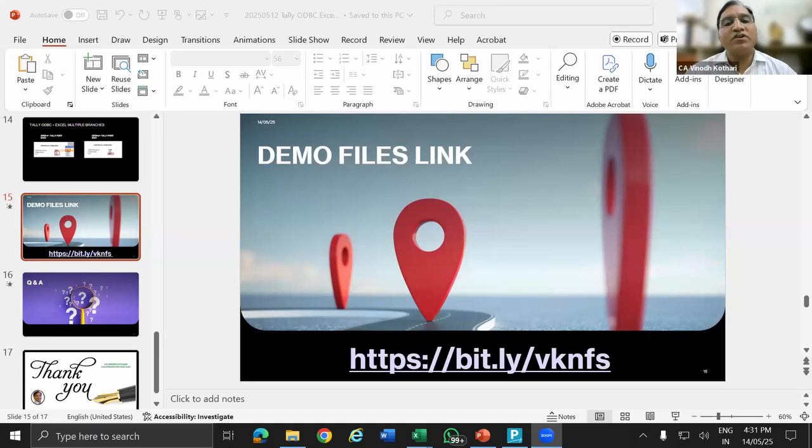Yes, individual, HUF, trust, society, almost a similar format is there, only the capital account will change. I have given one PDF, that is the PPT. In that I have shown the guidance note on financial statements. You can just search on the net. The CA Institute version has one Excel file also, and the guidance financial note in the CA Institute file. So using that also you can keep and prepare your demo.